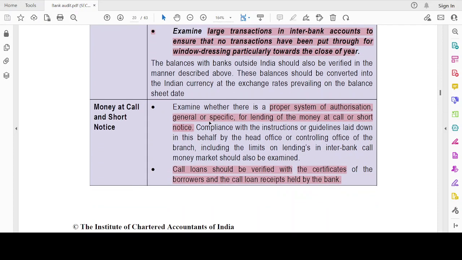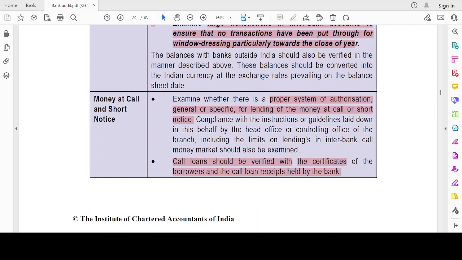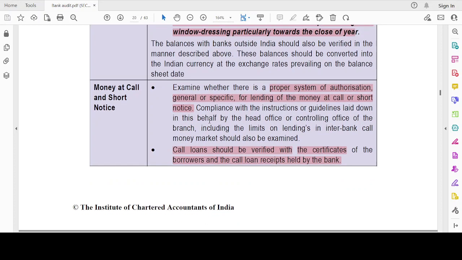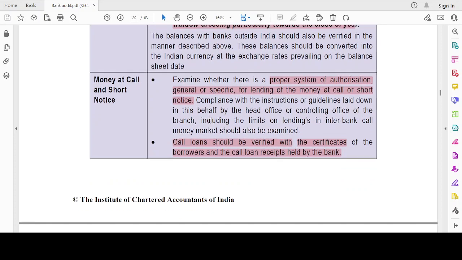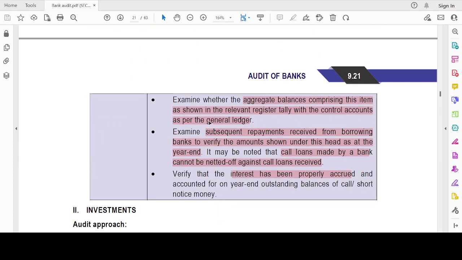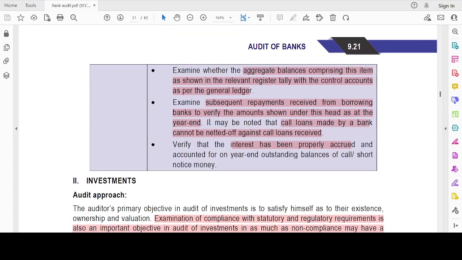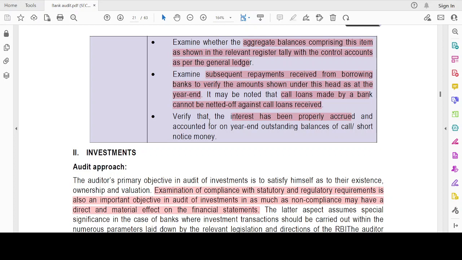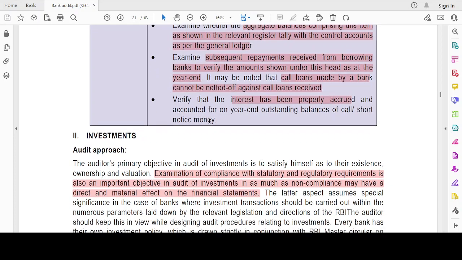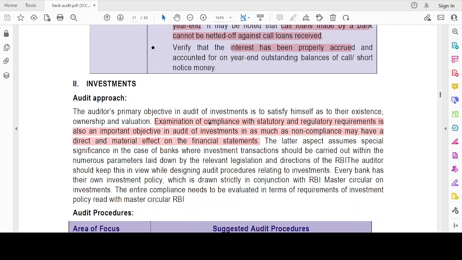Money at call and short notice. A proper system of authorization should be there. Call loans should be verified with the certificates of the borrowers and call loan receipts held by the bank. Aggregate balances comprising this item as shown in the relevant register should tally with control accounts as per the general ledger. Subsequent repayments received from the borrowing banks should be verified to confirm the amounts are proper and that interest has been properly accrued. So this is with respect to cash, deposits with banks and money at call and short notice.